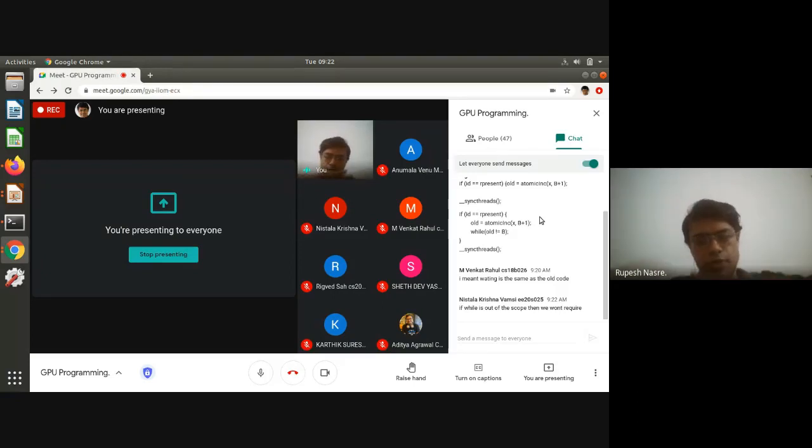In warp number 0, there are thread number 0 and then 1 to 31. Threads 1 to 31 are going to have this condition, ID equals representative, false, and therefore they are not going to execute sync threads, but they are going to wait for thread 0, which is the representative, to complete its execution of the if block, and then they both will join. They both meaning thread 0, the representative, and threads 1 to 31 of the same warp 0. So they are not going to start execution of sync threads. They are just going to wait, right?